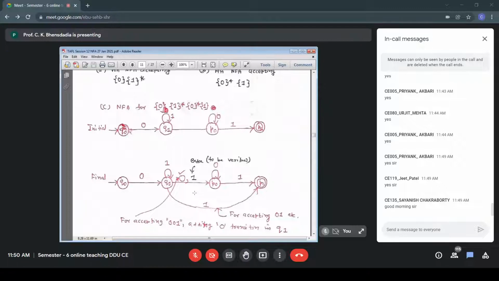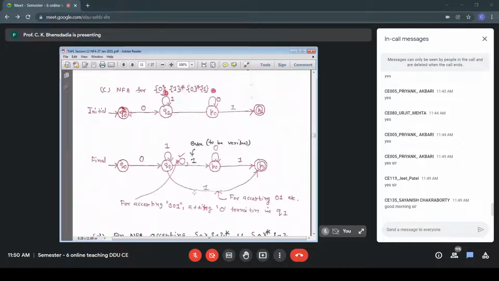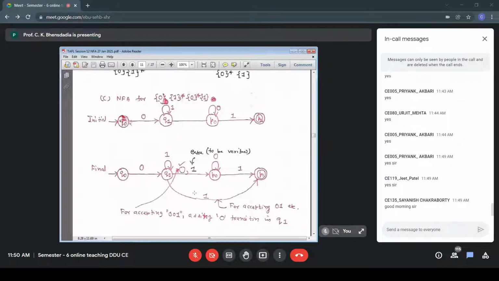Maybe something like 0001, one more 0. For additional zeros, it is taken care of in the state P0. For example, 0001: it is 00, Q0, Q1, P0, that will take care of 00. Then any more 0 is handled in state P0, and then 1. So that completes our NFA for accepting the language 0 1 star 0 star 1. The thing which is there in black color can be eliminated, it doesn't matter.